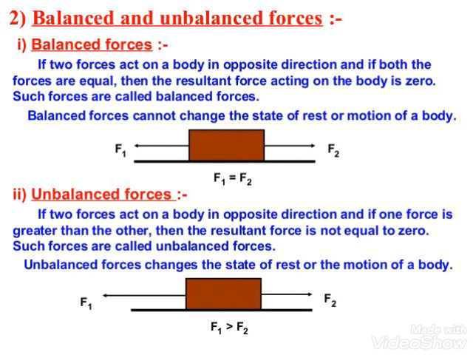Now second is unbalanced force. So unbalanced is just the opposite of balanced force. Same example, that tug of war example, and if one team is applying more force and the other is lagging behind, then obviously the rope will be moving towards the team which is applying more force. As in the diagram given to you, for the rectangular block, F1 is greater than F2. So the rectangular block would be moving towards the left hand side.